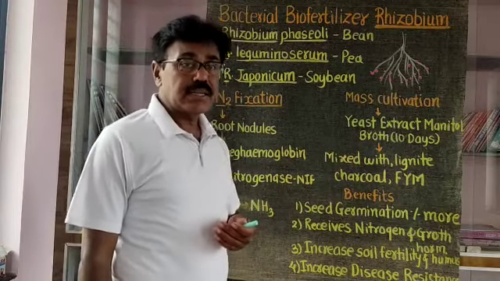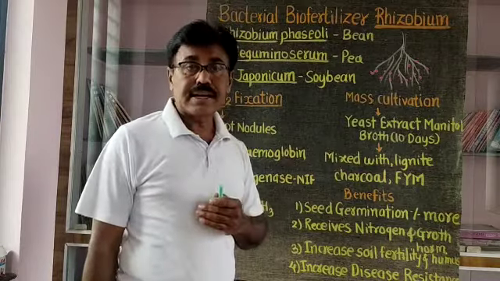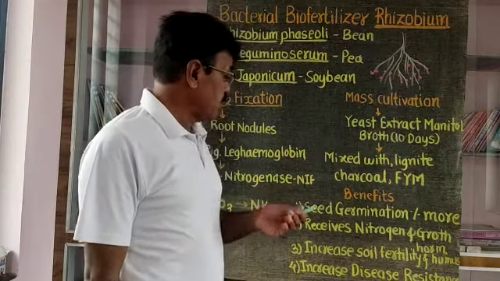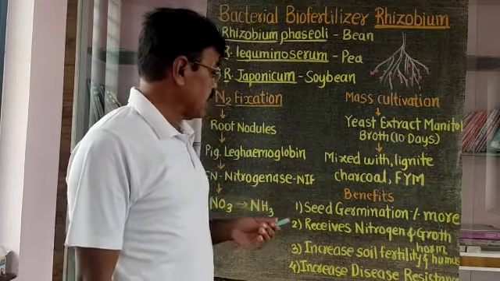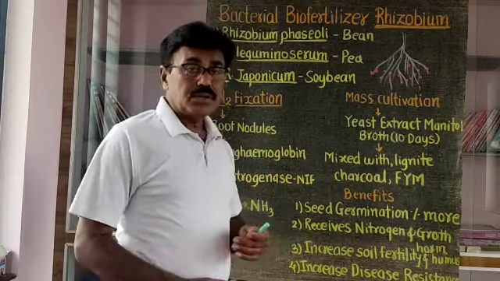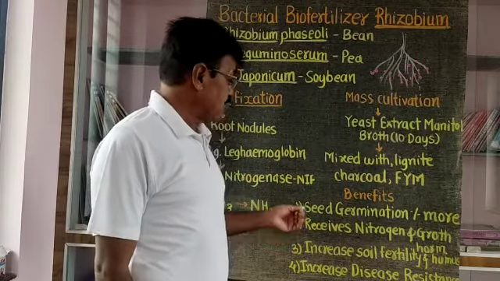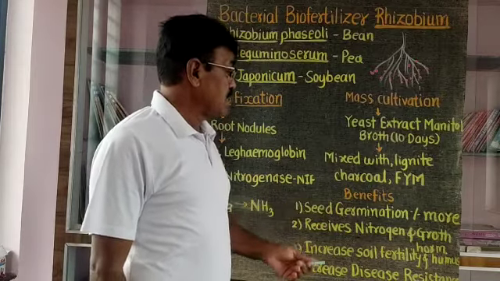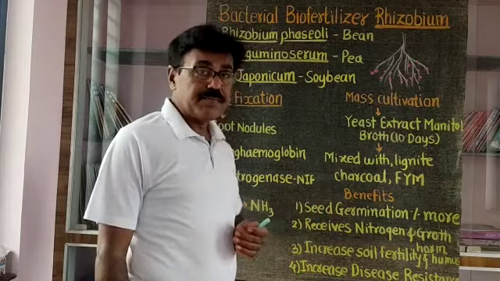If this mass cultivated biofertilizer is used by the farmers in the field for seed dressing, there are some benefits of this rhizobium bacteria.